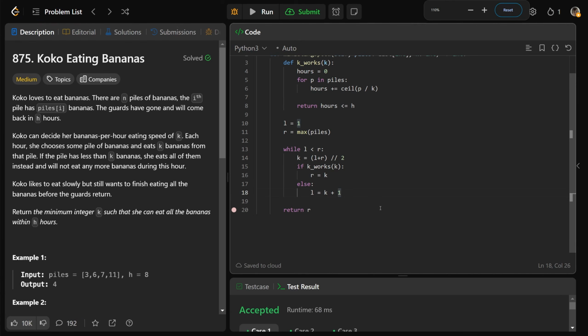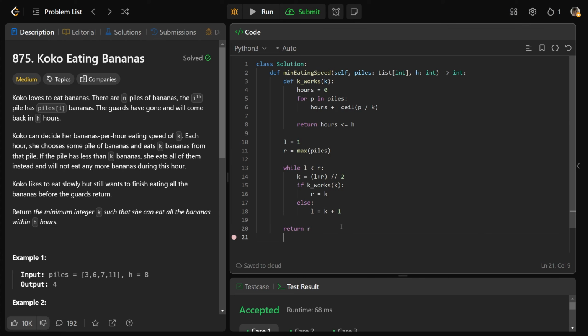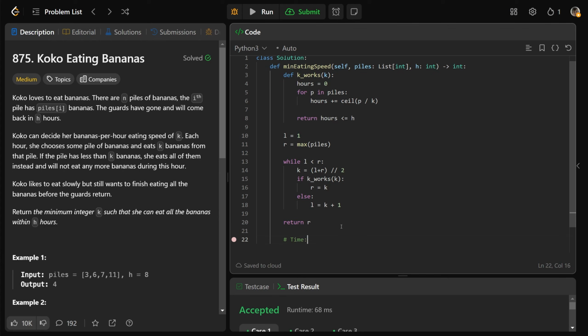Okay, so let me zoom out so that you can see the entire code here, and let's talk about complexity. So the time complexity here, originally it was O of n, coming from checking if K works, times going through all of the piles. So the original time complexity is O of n times the max of the piles, except we can fix this part so that we don't have to go through all of the piles. We just have to go through the log of the max of the piles. It's binary search now. Take the max of the piles and then split it in half every single time. That's like a million times faster than it is with just the max of the piles.